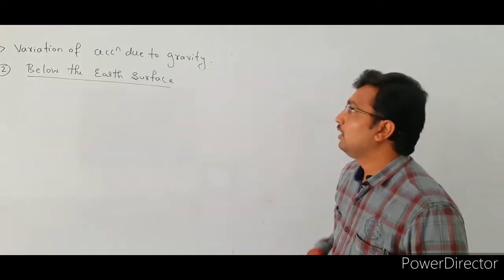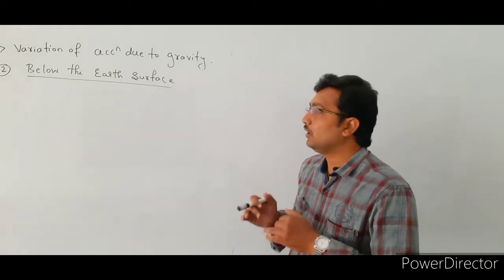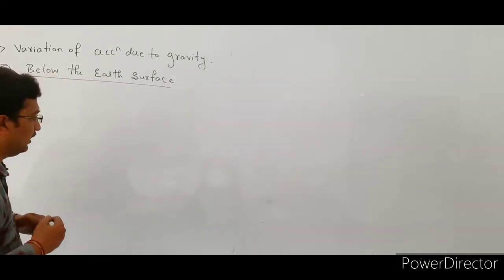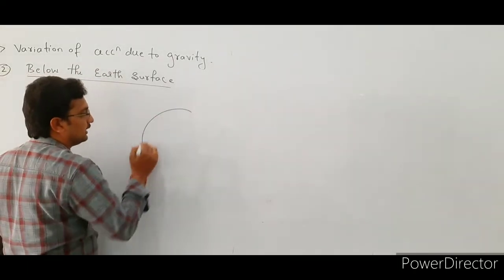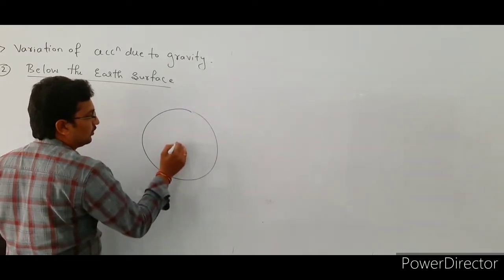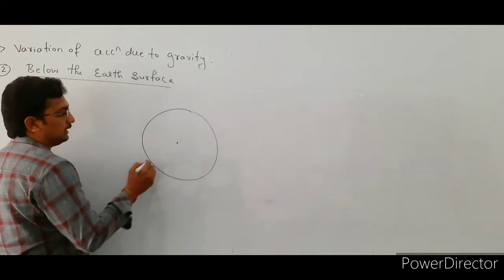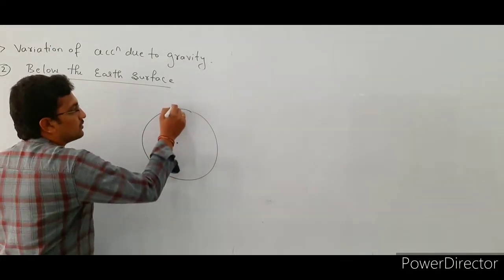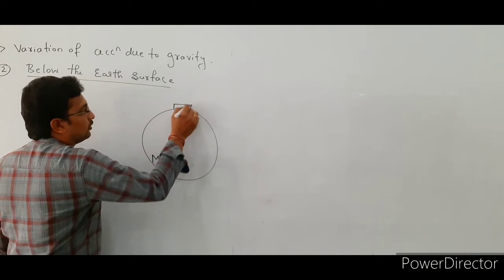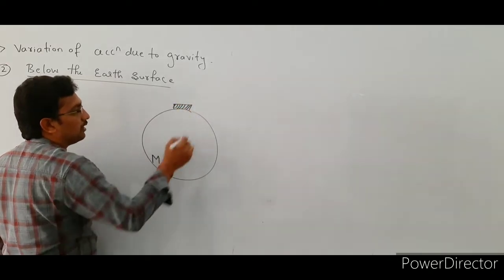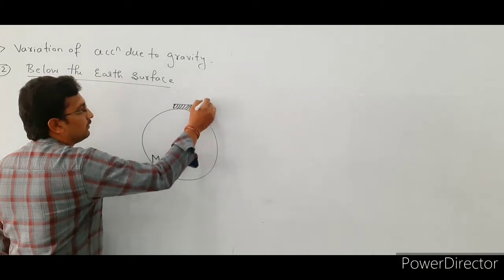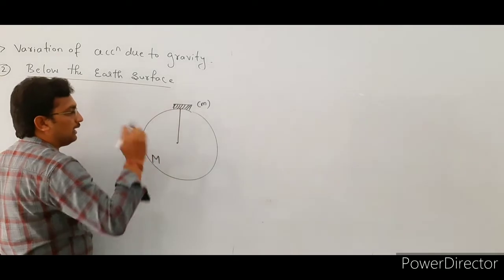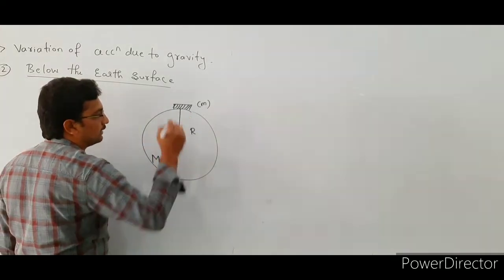The next one: variation of acceleration due to gravity below the earth's surface. Here also we consider the earth to be a sphere. Consider this is the earth and this is the center of the earth, right. See here, capital M is the mass of the earth. Here also, first we find the acceleration due to gravity experienced by a body of mass small m on the surface of the earth. The distance between the body and the center of the earth is R, right.